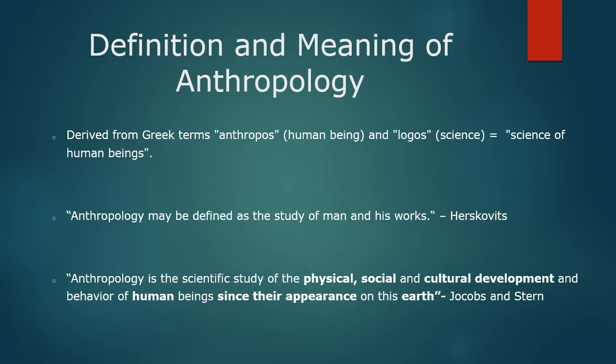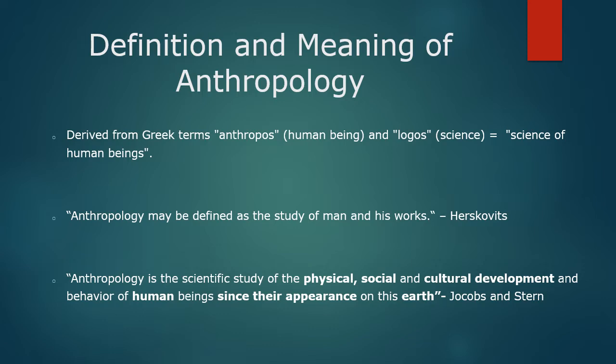Now, what is the definition of anthropology? The origin of the term is from anthropos, that is human beings, and logos, that is science. So anthropology is the science of human beings, but it's a very crude understanding. So let's move to some definitions. Anthropology may be defined as the study of man and his works. What aspects of man are to be studied, and what works are to be studied, are dealt with in anthropology.